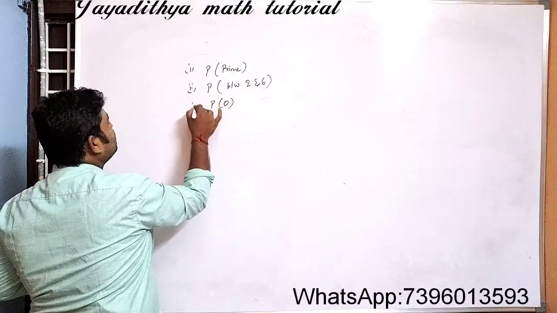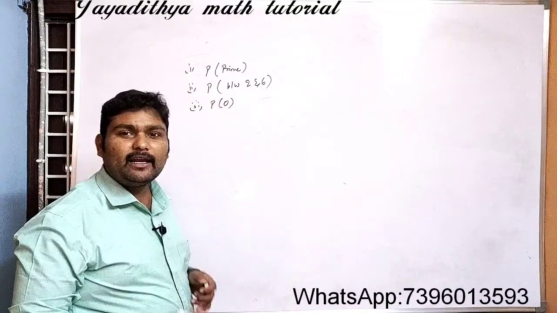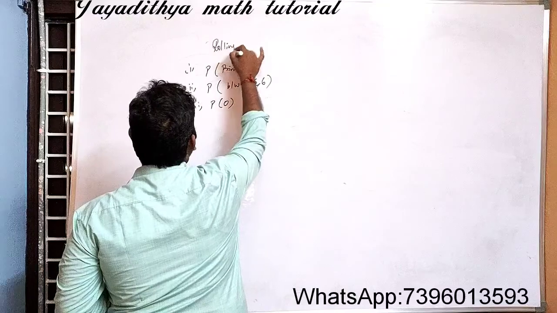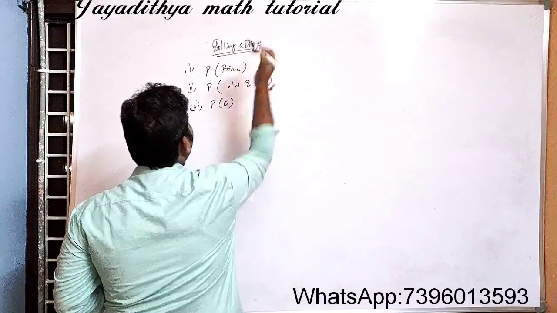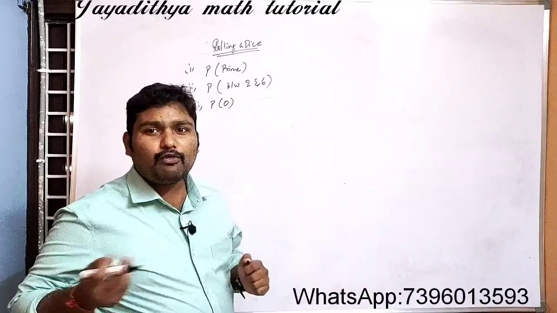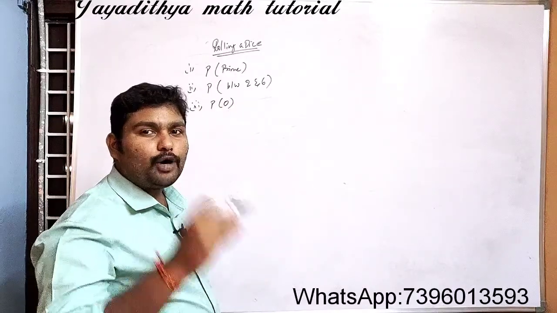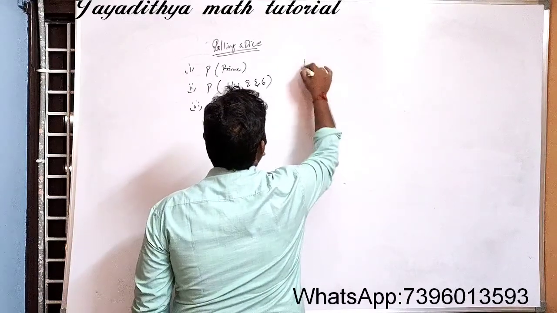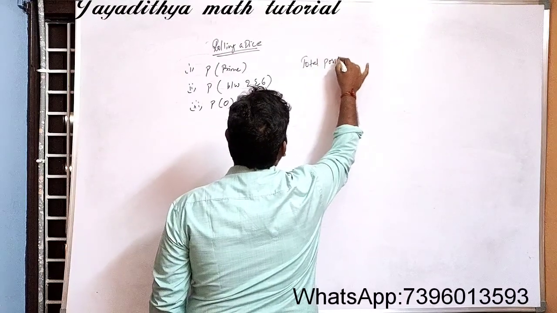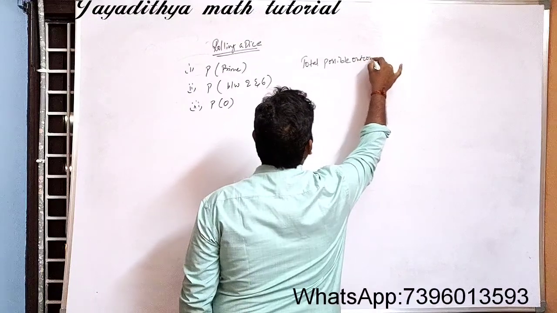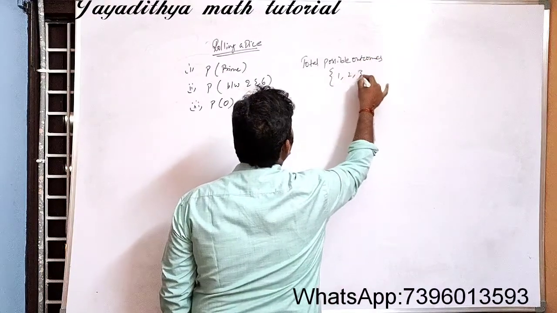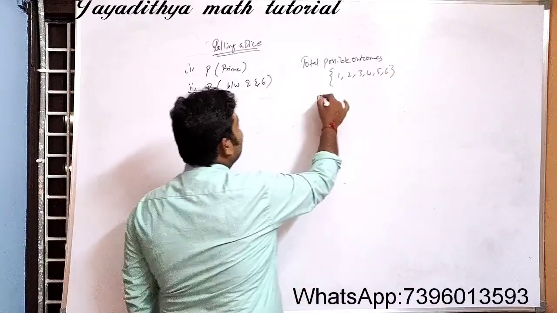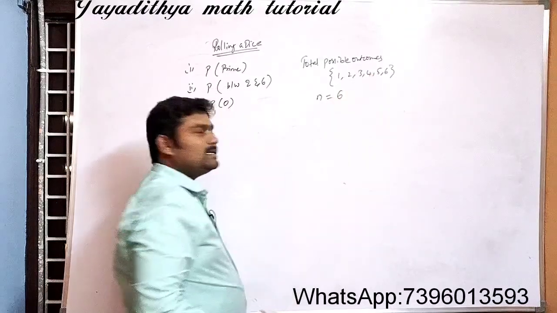So let us take these problems as 1, 2, 3. What is our experiment here? Rolling a dice is our experiment. So here we have rolled one dice. What are the total possible outcomes? The total possible outcomes will be simply 1, 2, 3, 4, 5, 6. Right now we'll get only these 6 outcomes. So the total number of outcomes is 6.